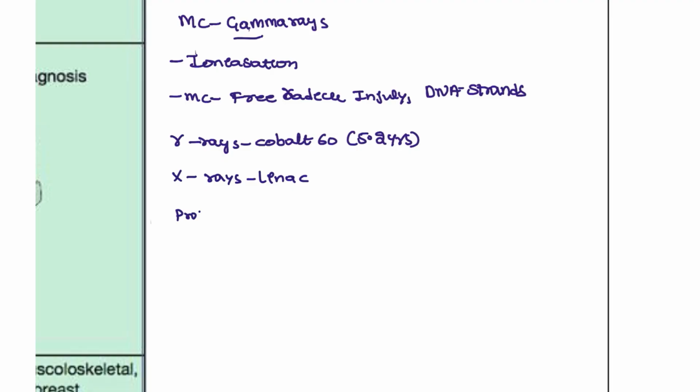The other one we use is protons. This is used for the Bragg peak. So the Bragg peak phenomenon is used by what? The Bragg peak phenomenon is used by the protons. Next we also have the electrons, which are used for intraoperative conditions, where we give this radiotherapy.